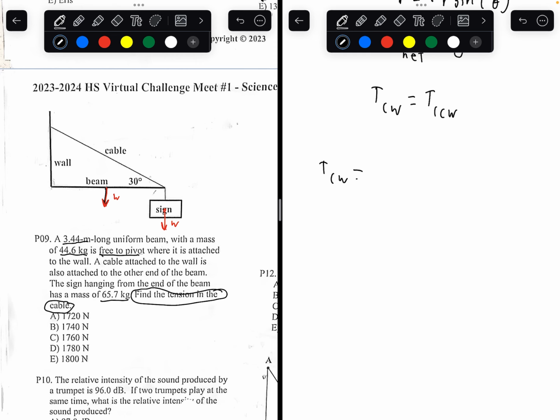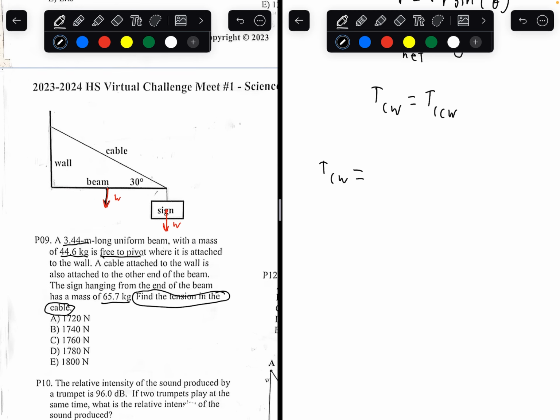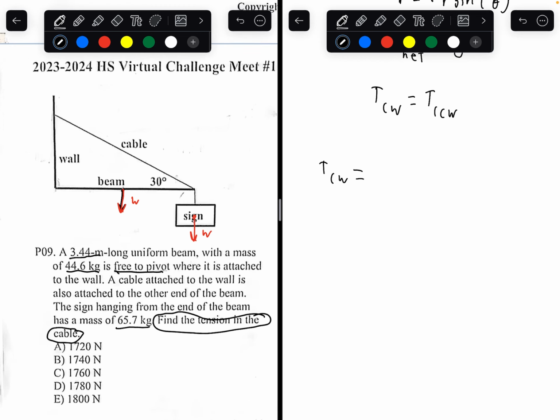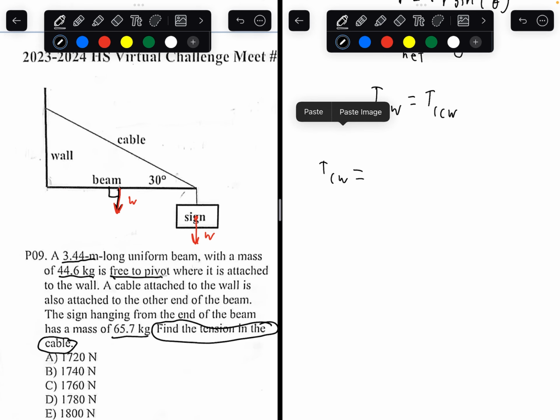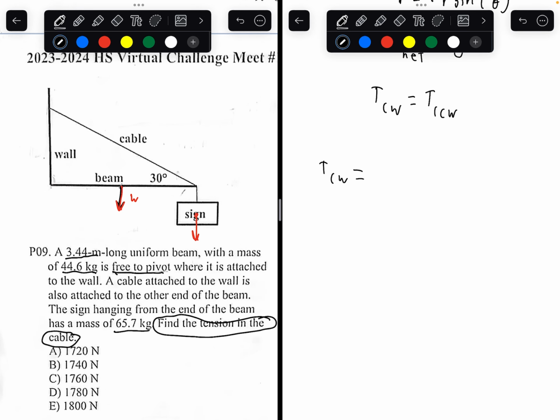remember it's force times radius times sine theta. By the way, one more thing: theta is the angle between these two lengths, the radius and the force. In both cases, if I extend this line here, theta would equal 90 degrees. And sine of 90 degrees is 1, so we can completely ignore theta for this part. So we can do force 1 times radius 1, plus force 2 times radius 2. So let's go for it.